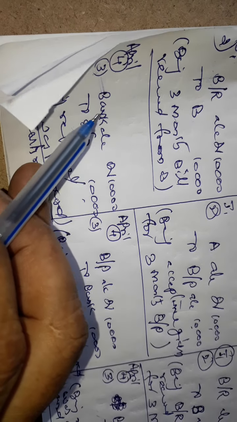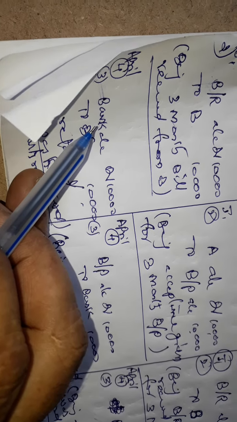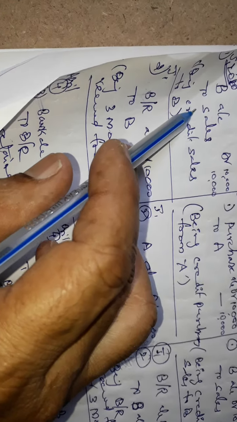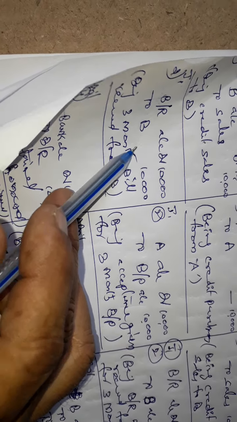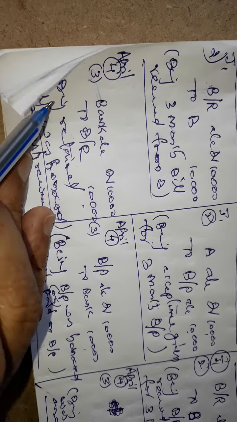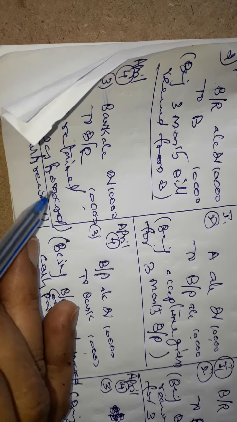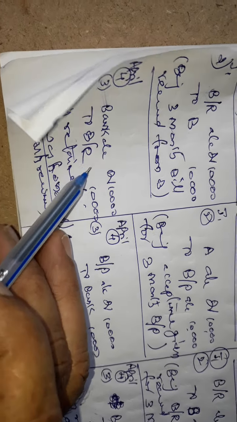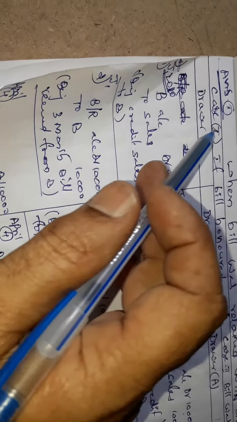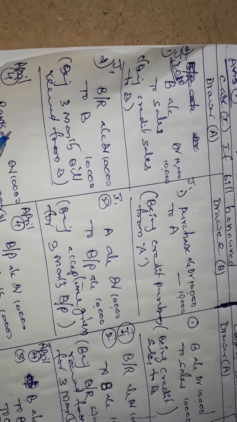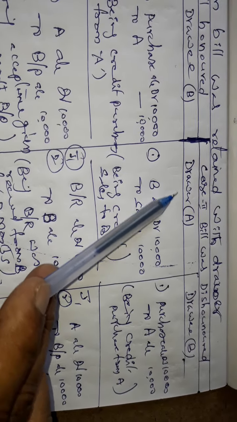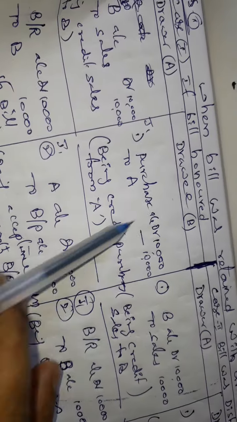Honored entry. Retained bill. When a retained bill was honored, in that case, the drawer shows the following 3 entries: for the sale, for the bill acceptance, for the honor of the bill. So, being retained bill was honored on the due date, or being cash was received on the retained bill, 10,000, 10,000. These 3 entries are required in the books of the drawer in case of honored. At the same time, in case of dishonored, let's complete it.